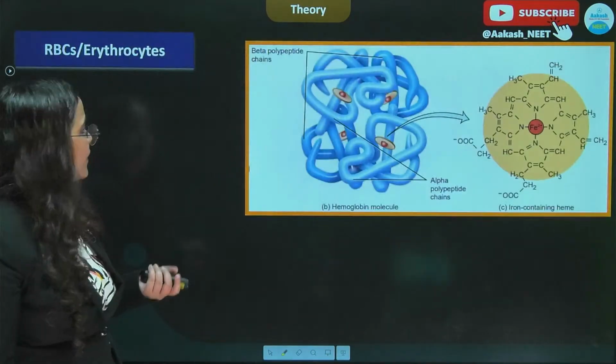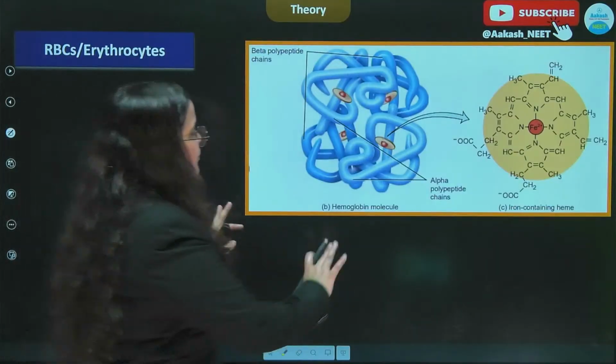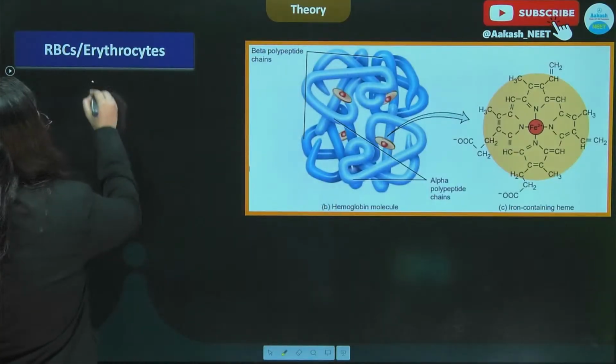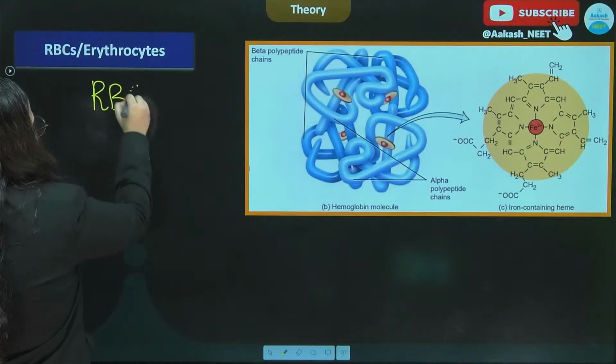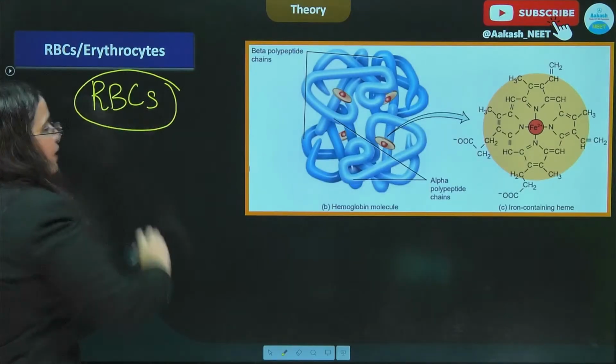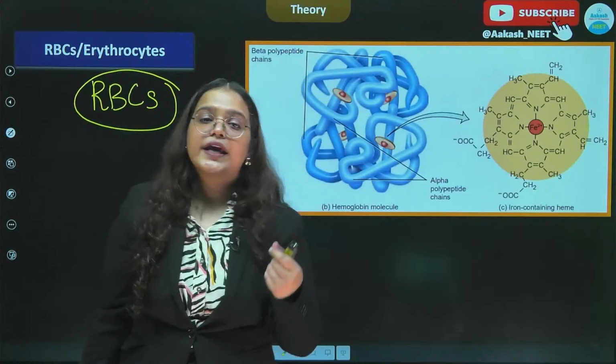Okay, going into the more structural detail, we saw that RBCs are involved in exchange of gases. तो वो कैसे होता है?